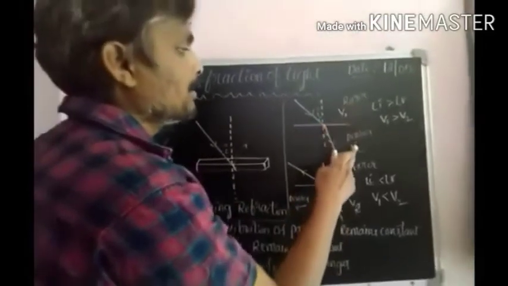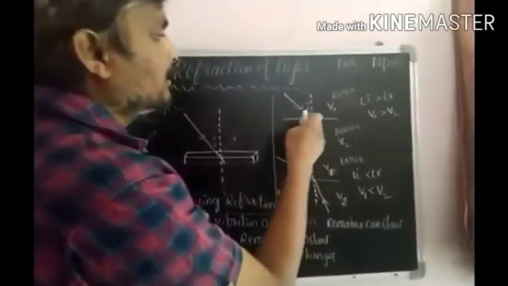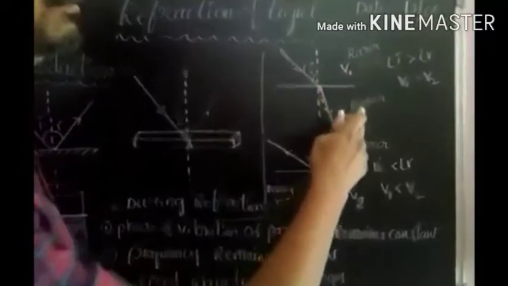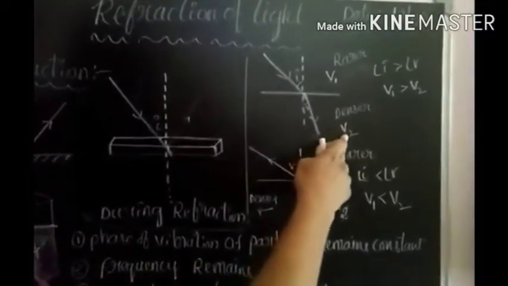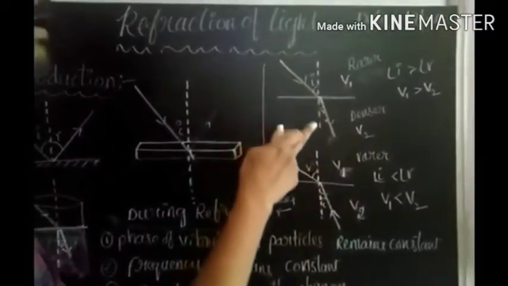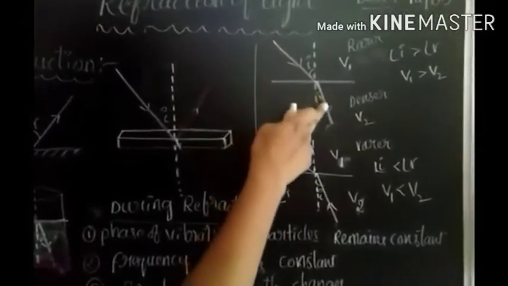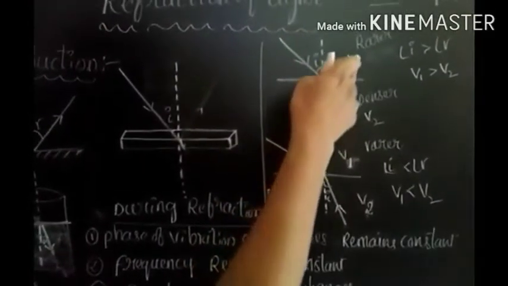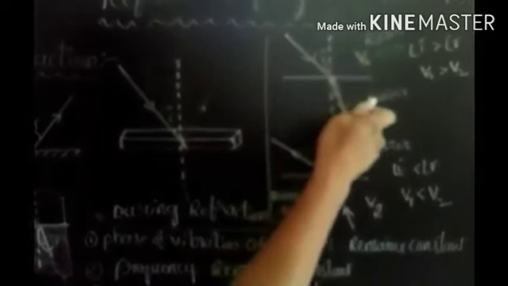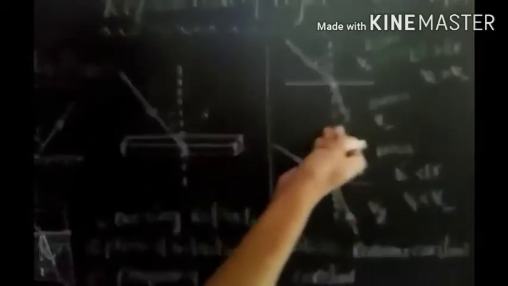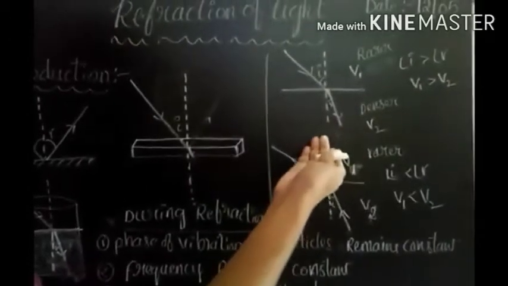Here, this is the rarer medium, this is the denser medium. The speed of the light in rarer medium is v1. The speed of the light in denser medium is v2. The light ray traveling from rarer medium to denser medium deviates from its original path. So, the light ray bends towards the normal. Why? Because the speed of the light is decreasing gradually.